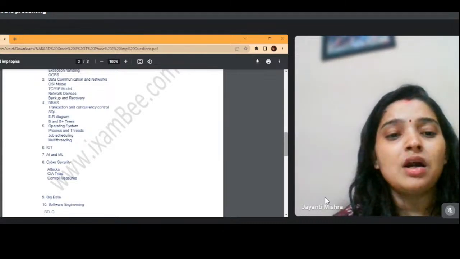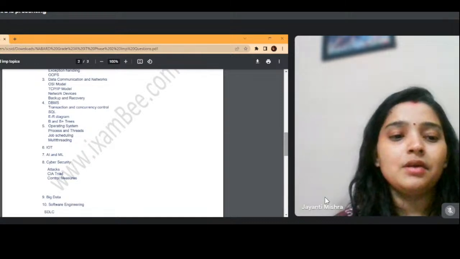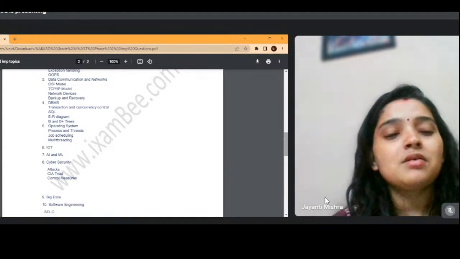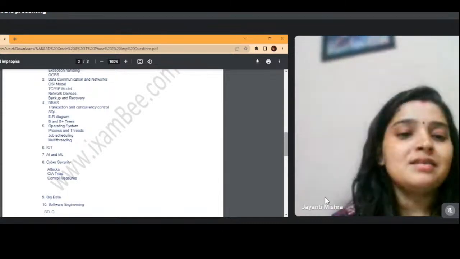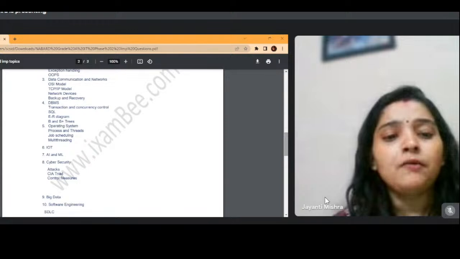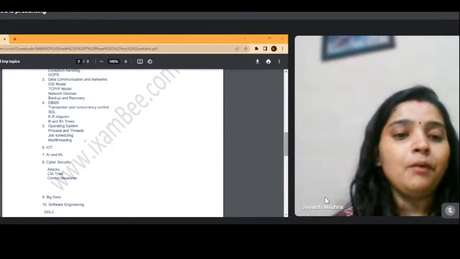You need not study views and triggers for this, but you have to study at least the basics of SQL as well. After that thing, the next thing is ER diagram. So ER diagram is the case where you might get some kind of theoretical question, and this is kind of a free topic. It will give you free marks if you prepare it properly. Then B and B plus trees, these are also one of the topics which can be cumulatively asked with the data structures or with the DBMS only. So these four topics for DBMS are very important.